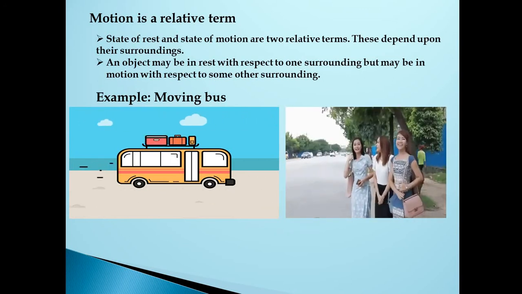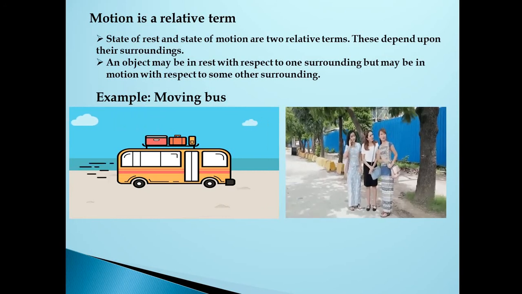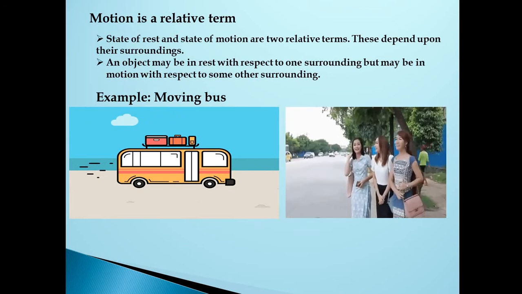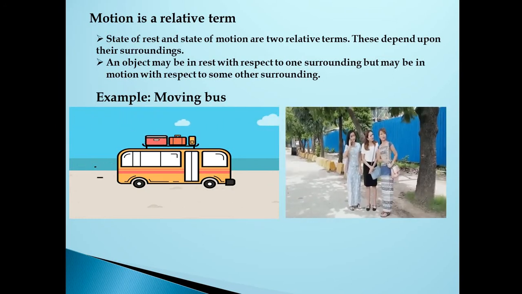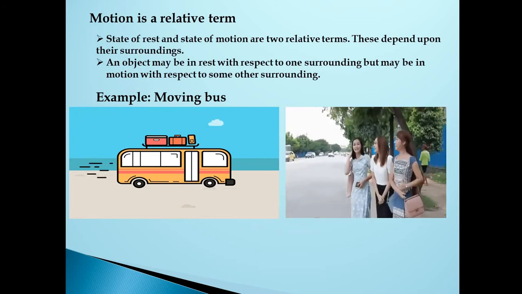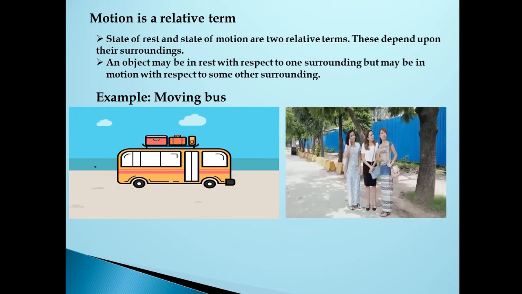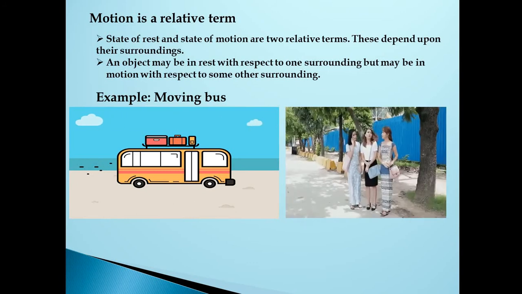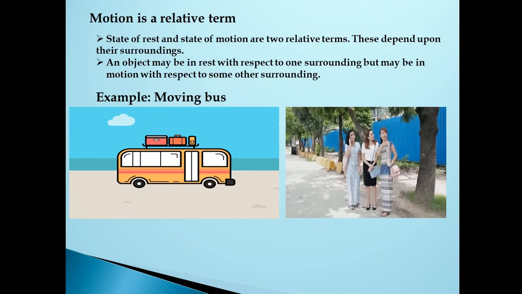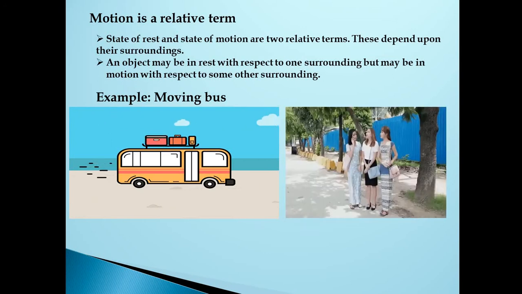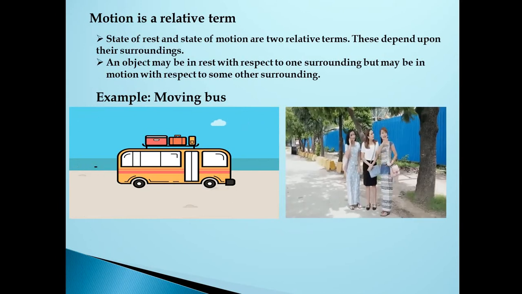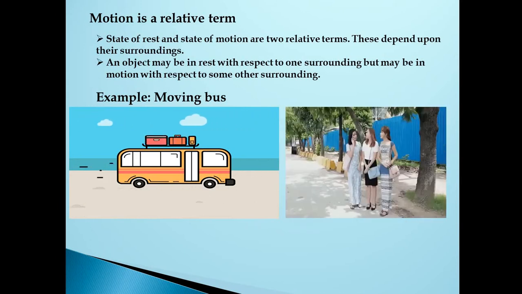An object is in rest with respect to one surrounding, whereas the object is in motion with respect to another surrounding. In this example, the passenger sitting inside can see his fellow passengers are at rest from his perspective. Whereas for the people waiting on the roadside, the passengers sitting inside the bus are in motion.